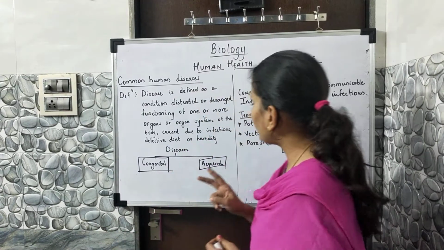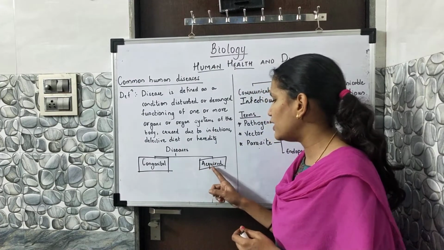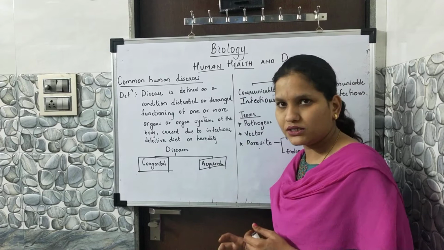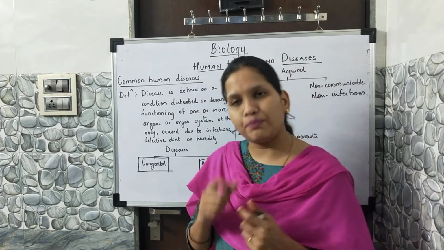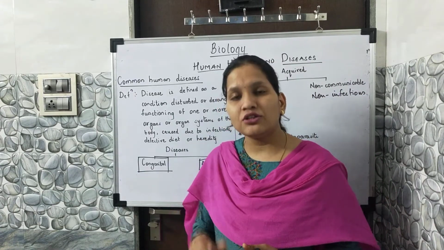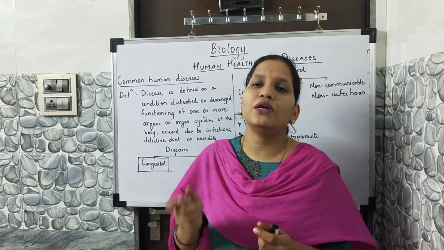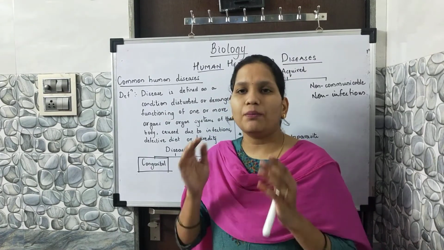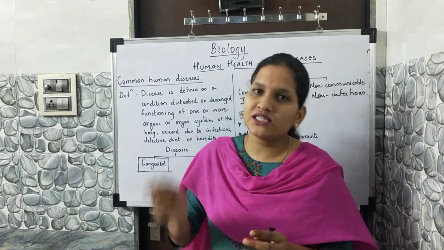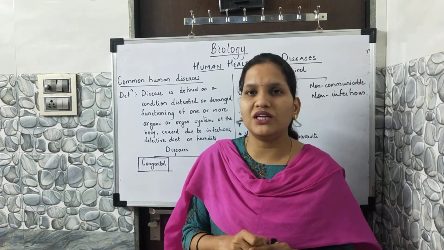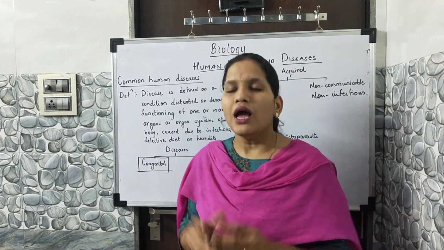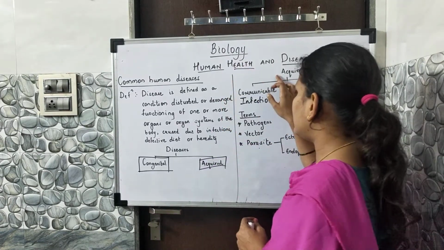The next type of disease we are going to discuss is the acquired disease, the second type of disease. It is the disease which is acquired after birth. When a healthy human body suffers from a disease in any way, you call it an acquired disease.